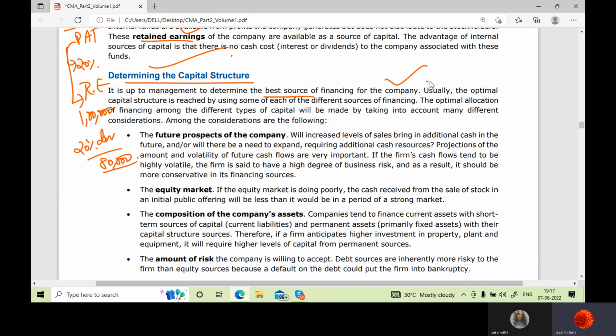That means if I arrange funds in the form of a loan, if I borrow from a bank, one bank is giving me a loan at the rate of 10% interest, another bank is giving me a loan at the rate of 11% interest. I should go with the 10% interest charging bank. Why? Because that is of less cost to me. That is what I have to see from a company, and that's what I expect from the financial manager of a company.